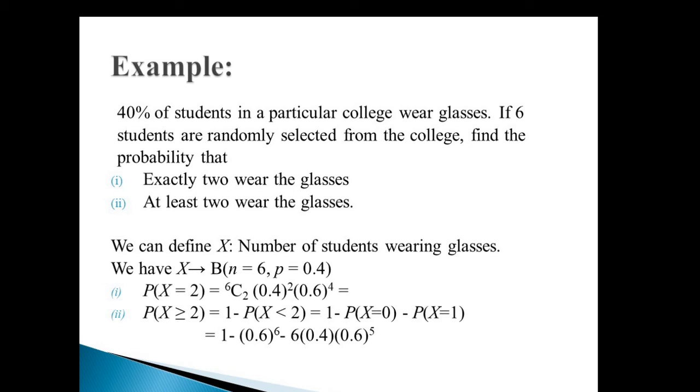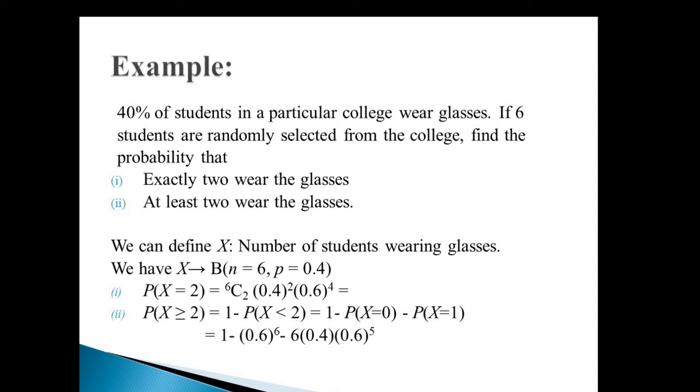So in the mass function simply put x is equal to 2, n is equal to 6, p is equal to 0.4 and q is equal to 0.6. We get this probability as 6C2 into 0.4 the square into 0.6 raised to 4. Simplify this, we get the probability that exactly 2 students wear the glasses.